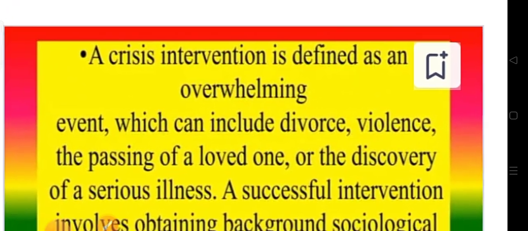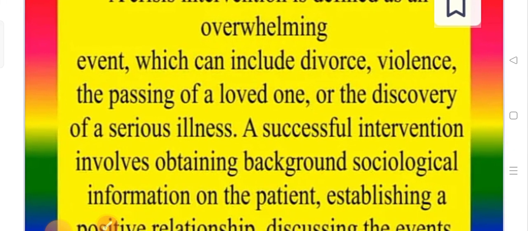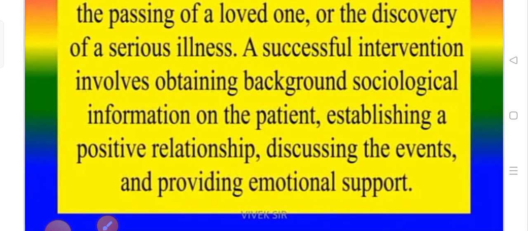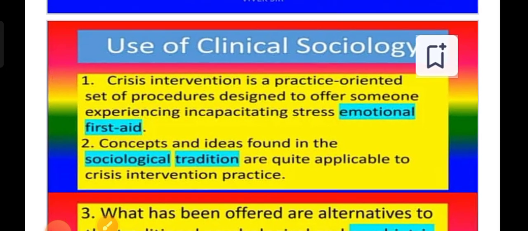Crisis is mainly defined as an overwhelming event which can include divorce, violence, the passing of a loved one, or discovery of a serious illness. Successful intervention involves obtaining background sociological information on the patient, establishing a positive relationship, discussing the events, and providing emotional support. Use of clinical sociology.